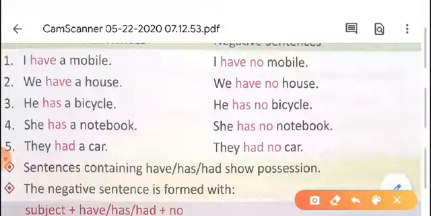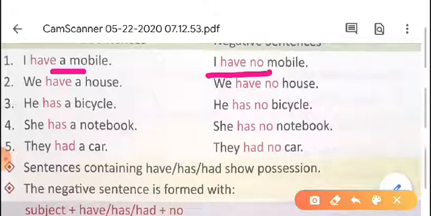And one more thing you have to listen to. Here it is written a mobile. It is showing possession. I have a mobile, showing one possession. So here we wrote I have no mobile.